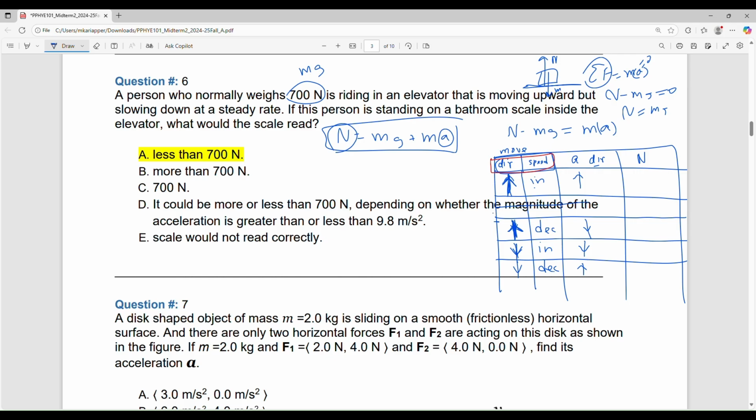Down direction means acceleration is negative. So n here will be greater than mg, because of positive acceleration. Here, with the negative direction, n is less than mg. Here it is again less than mg.